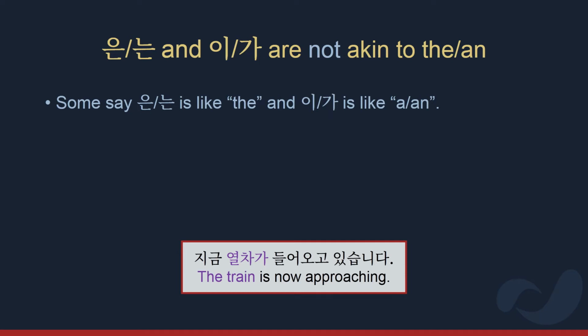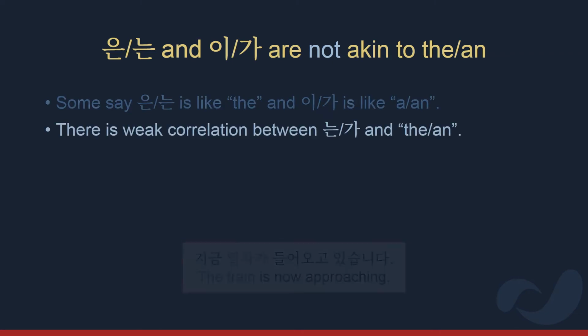Some might say a train is now approaching is a possible translation, and in some cases it is. However, in the context where someone is standing on the platform, awaiting the train to arrive, the correct translation in that case is the train. This shows that particles 는 and 가 don't match the English articles the and an. Sometimes these particles correlate with the English articles, but this is a result of chance alone. Overall, there's a weak correlation between the two, and it would be a mistake to think the is used here, so I will use particle 는. You'll find yourself making a lot of errors doing that.